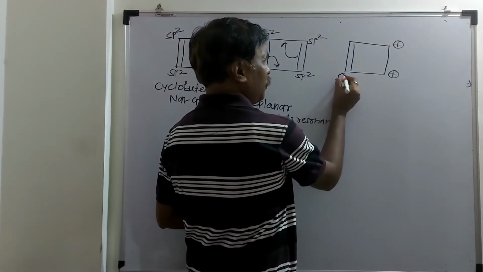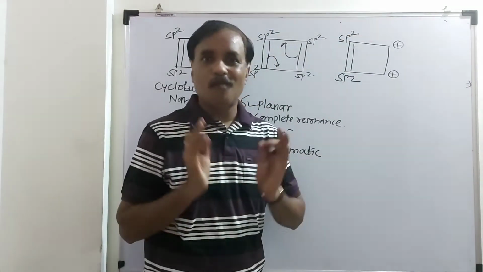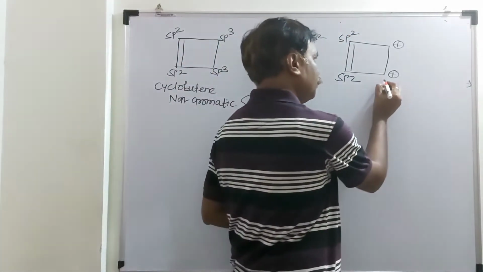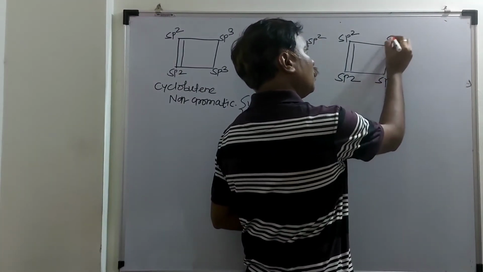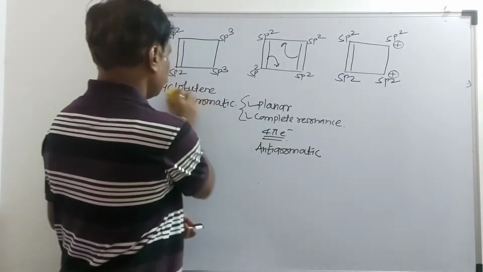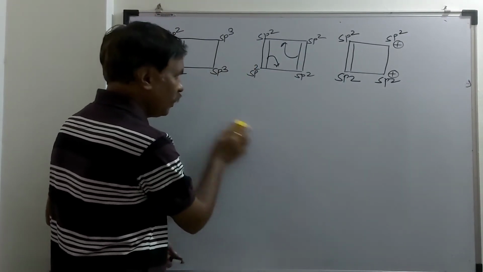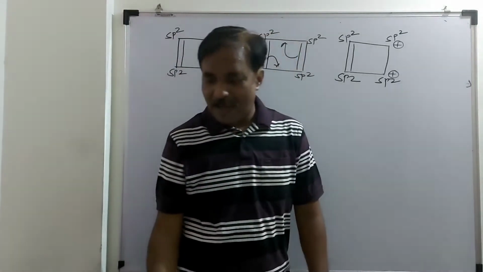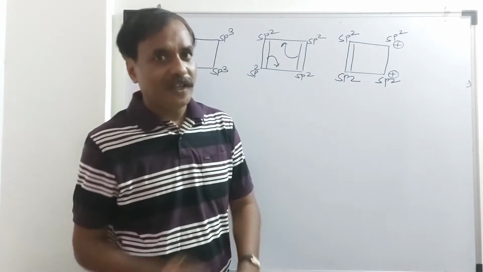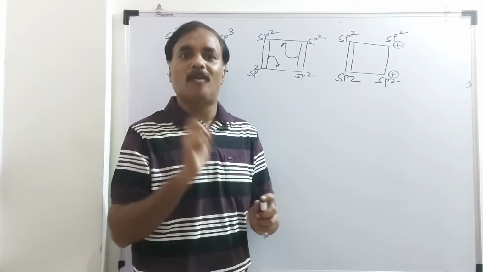The hybridization of this carbon is sp2. Here also sp2. And we know that a carbocation is again sp2. Now we'll check whether there is a complete resonance or not. If there is a complete resonance, it is either aromatic or anti-aromatic, and if there is no complete resonance and no delocalization, it will be non-aromatic.